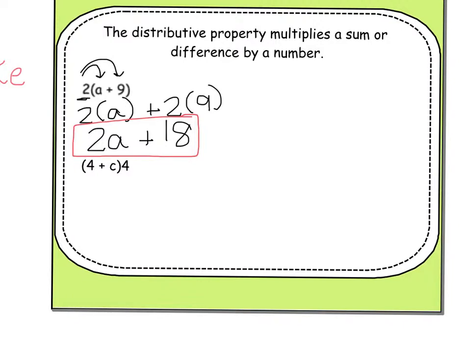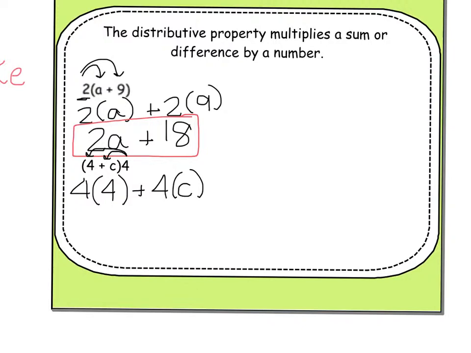So the 4 wants into the party. The only way for the 4 to get in would be to shake hands with both people at the party. It doesn't matter the order. So we could say the 4 is going to shake hands with the 4 first, plus then the 4 is going to shake hands with the C. As long as the 4 is shaking hands with everybody, we're good to go.